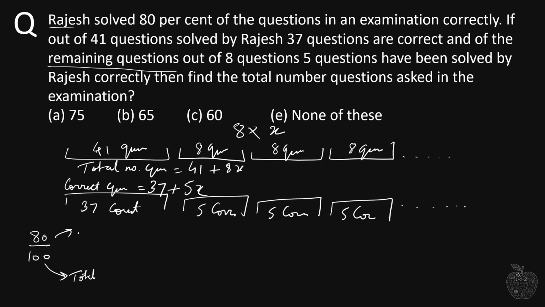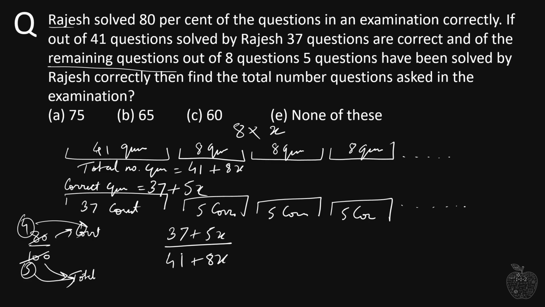After simplifying, if there are 5 questions in total, 4 of them are correct. We know the total number of questions is 41 plus 8x and correct questions are 37 plus 5x. So we divide total correct questions by the total number of questions: 37 plus 5x divided by 41 plus 8x.